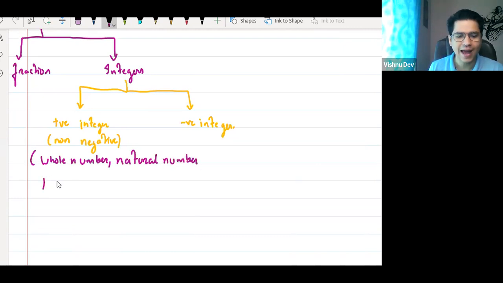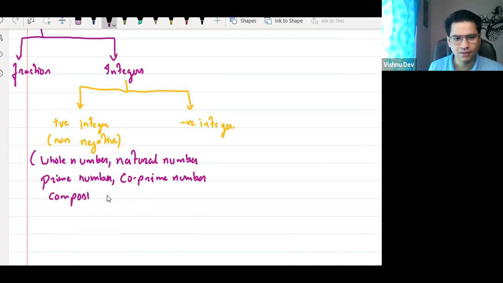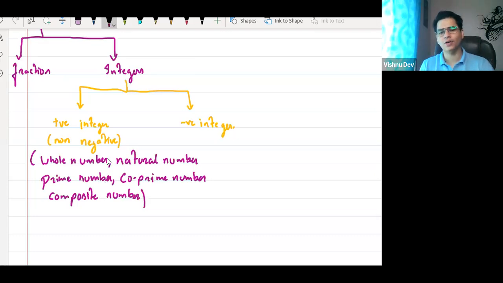And prime numbers, and co-prime numbers. Then we have composite numbers also. Everything comes under positive or non-negative integers. Clear? Twin prime numbers are also there. Twin prime is under prime only.